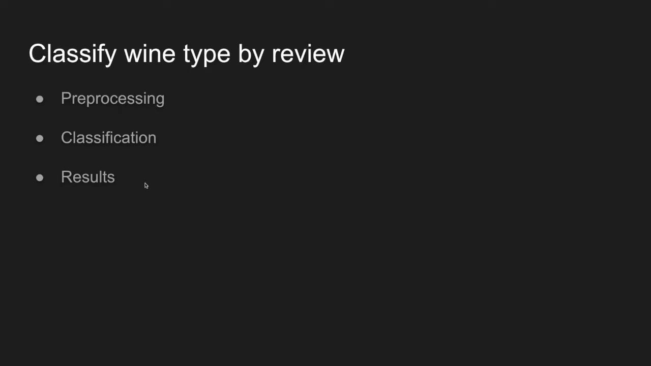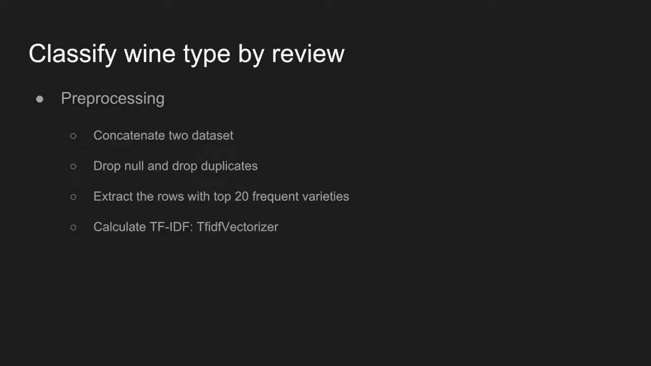To classify the wine type by reviews, basically we need 3 steps: pre-processing the dataset, build a model to classify the test data, and analyze the result. Since we got 2 datasets, we first use the pandas concat function to concatenate the datasets, and now we need to find if any reviews are null or if there are any duplicates.